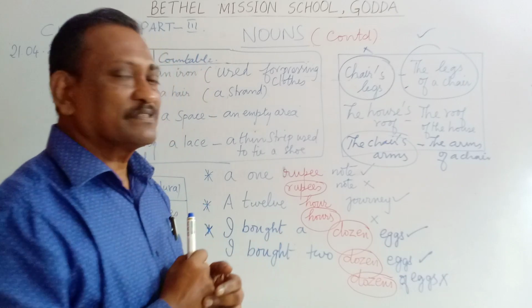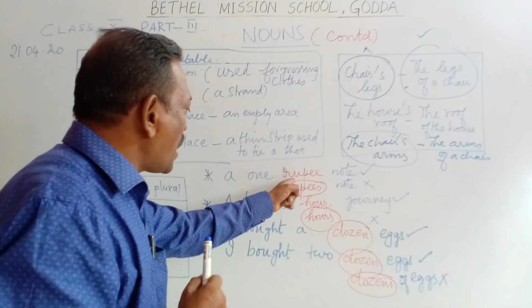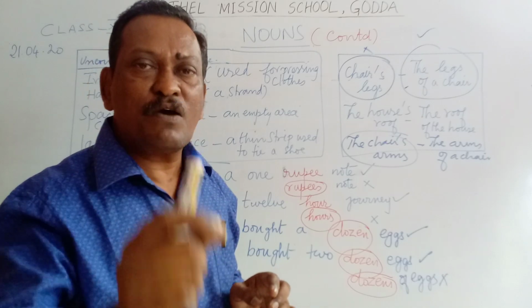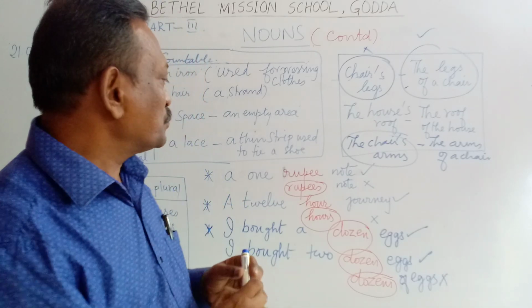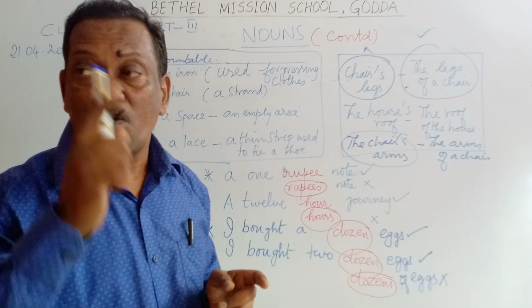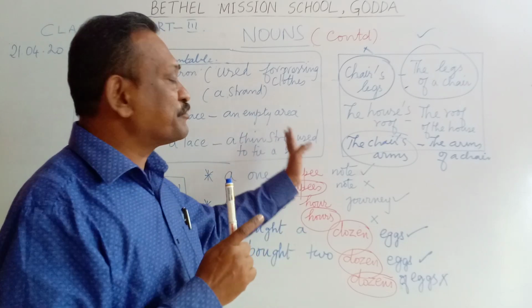Rupee is a noun. So when you use a noun after a number adjective, the noun will remain singular. I cannot say a 1 rupees note, but I must say a 1 rupee note.